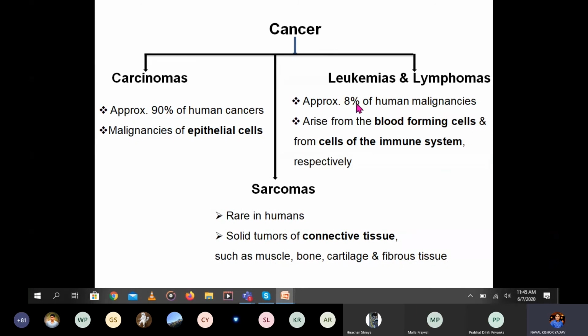Leukemia and lymphomas cover only 8% of human malignancies, and arise from the blood forming cells and the cells of the immune system. Blood forming cells, that is leukemia, and cells of the immune system, that is lymphoma. Sarcoma is the tumor of the connective tissue, and carcinoma is the malignancy of the epithelium. So based on which cell is involved, the name is given: carcinoma, sarcoma, leukemia or lymphoma. Leukemia means cancer of blood forming cells.